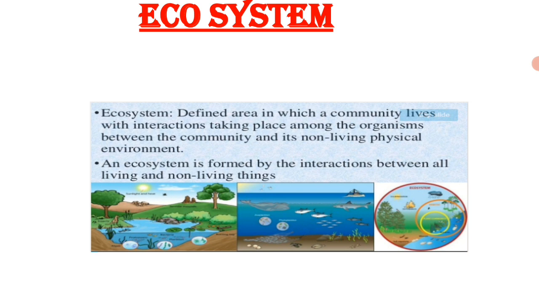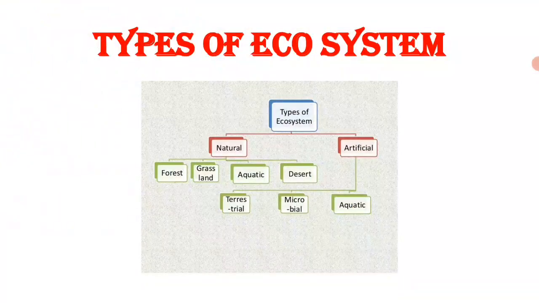Okay, so ecosystem is nothing but a group of organisms interacting among themselves and with the environment. In an ecosystem, a community of different species interact with one another and also with the non-living environment, which exchange energy and also matter. Okay, so the study of interactions among organisms or group of organisms with their environment is called as ecology. The study of ecosystem is known as ecology.